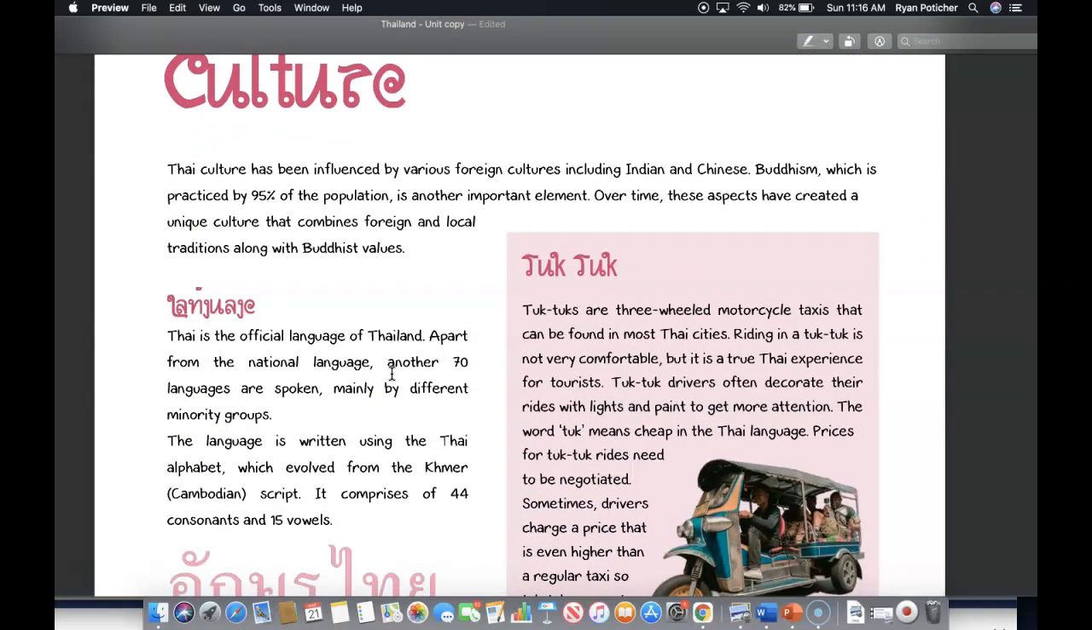At this time, you may go ahead and answer the key concept questions or complete the exercises that correspond with that reading. Let's move on to the next section here on culture of Thailand.